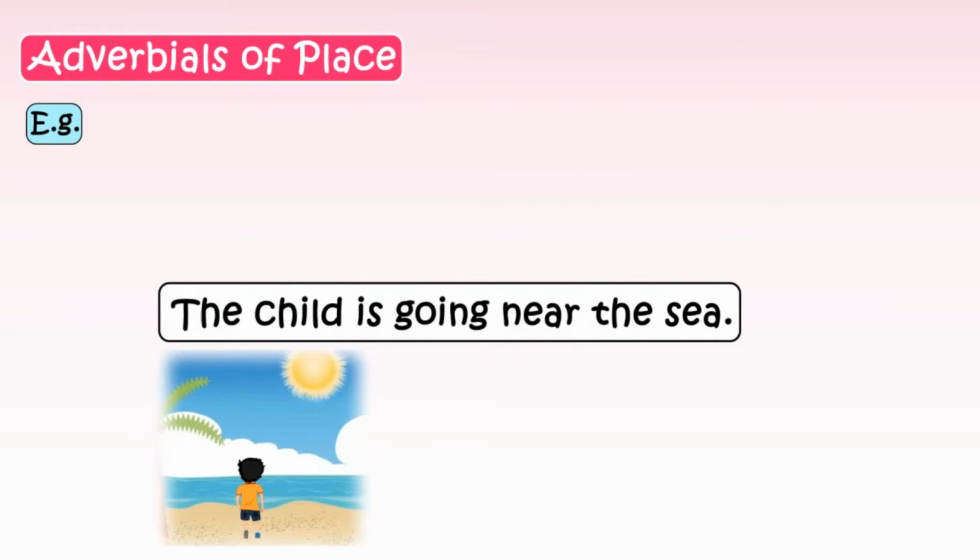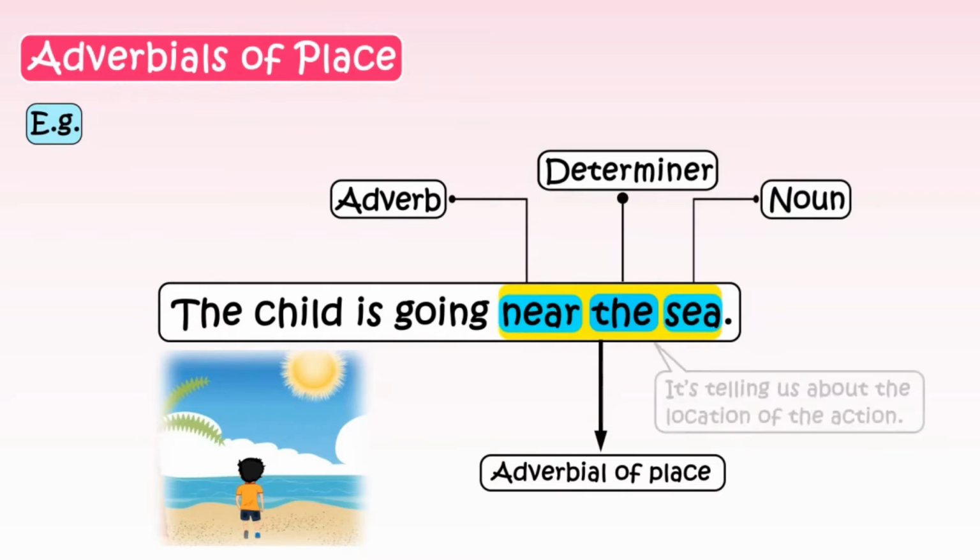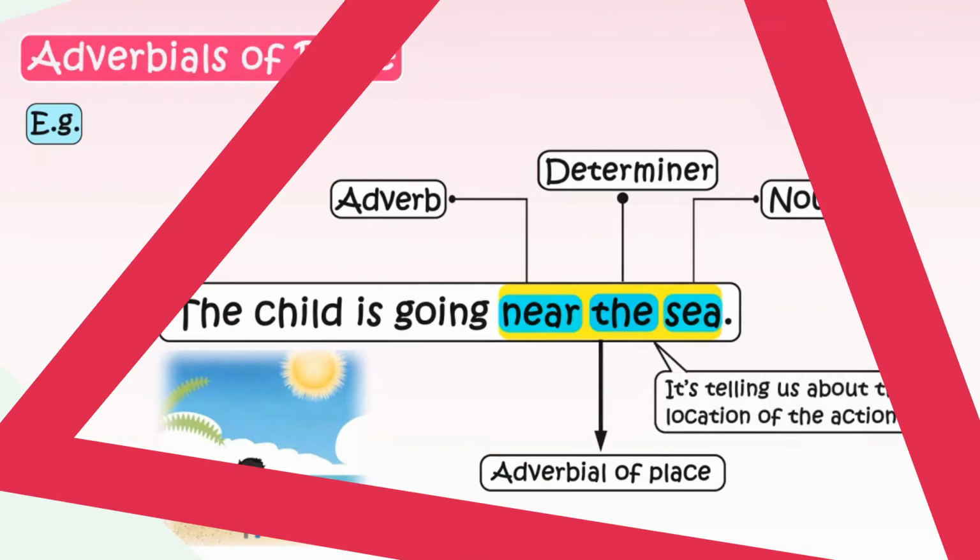Now let's take this as our third example. The child is going near the sea. Near the sea is our adverbial of place. It consists of the adverb near, determiner the, and sea as our noun. It's telling us about the location of the action.